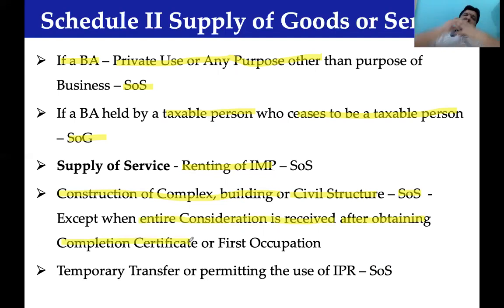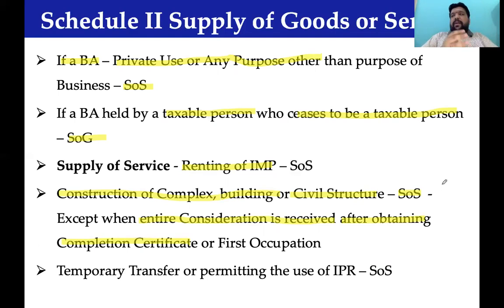Sir, my entire 40 lakhs is after the completion certificate. No doubt, it would tantamount to sale of immovable property, not covered under GST. Now cross-read your Schedule 3, para 5, clause B. In Schedule 3 you referred, no? Schedule 2, para 5, clause B. This is para 5, clause B. What is your final answer, sir, here?